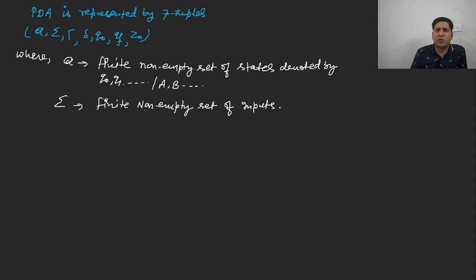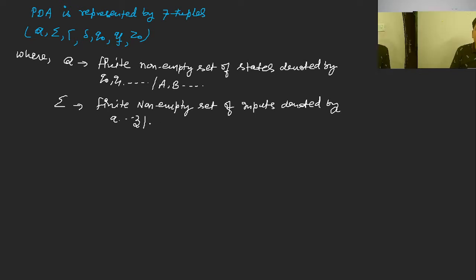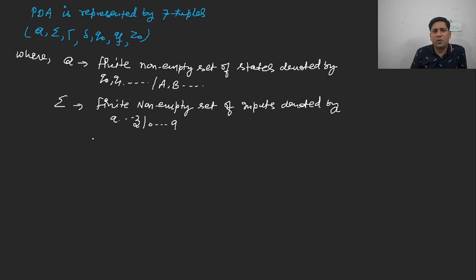Non-empty set of inputs, denoted by small alphabets and 0 to 9 decimal as usual, or any other symbol that is required. Next is Q naught, the initial state. It is an initial state, or you can call it a starting state. Then you have QF. QF is a final state, or you can call it a set of final states.